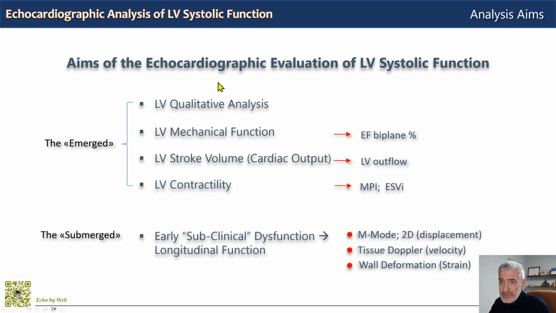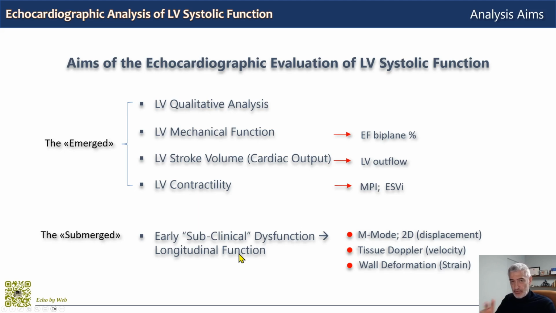All these parameters combined look at what we could call the emerged, the clinical systolic function that we assess on a routine basis. But we also have the evaluation of what we could call the submerged, subclinical systolic function, which is that provided by the evaluation of left ventricular longitudinal function.